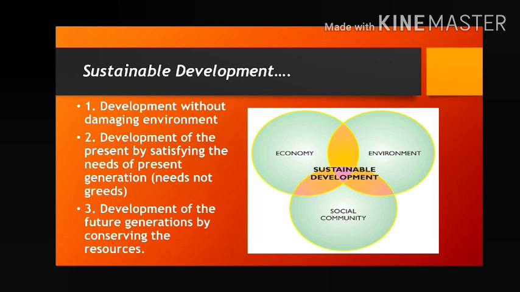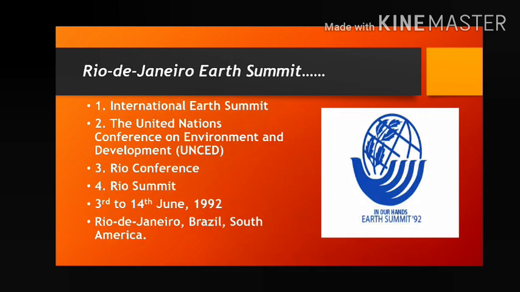So the Rio de Janeiro Earth Summit means that to achieve sustainable development, we organized one conference of the 100 heads of the countries, and then we started to discuss how to achieve sustainable development and how to maintain sustainable existence. It is one type of conference. It was held in 1992 from 3rd to 14th June. In this Earth Summit, the 100 heads of the countries